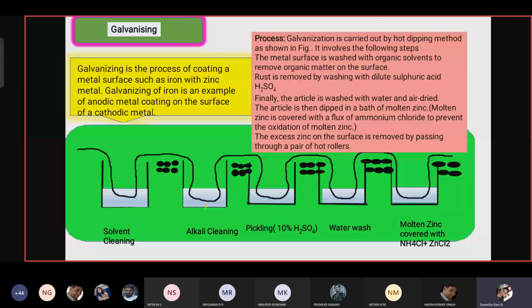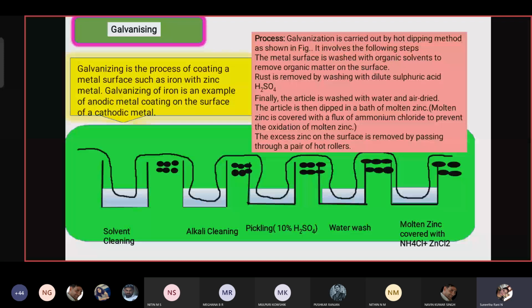After that, pass the same sheet with the help of rollers into the third container. This is the pickling process by using 10% of H2SO4. Undissolved impurities, undissolved oil and grease can be removed here in the third container. From here it passes to the fourth, which has a water wash.